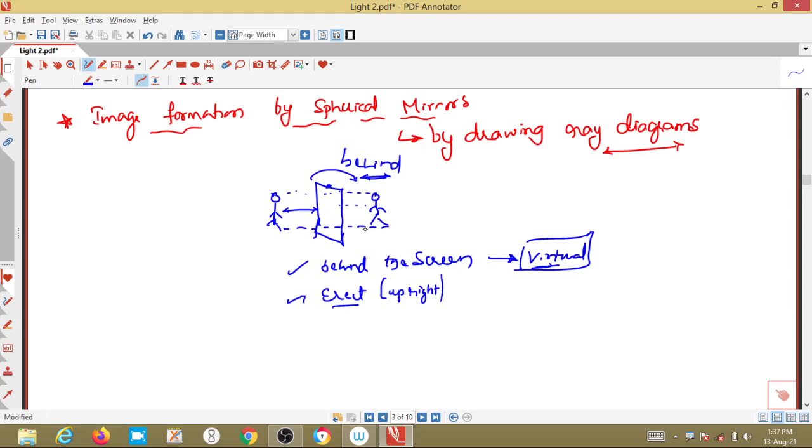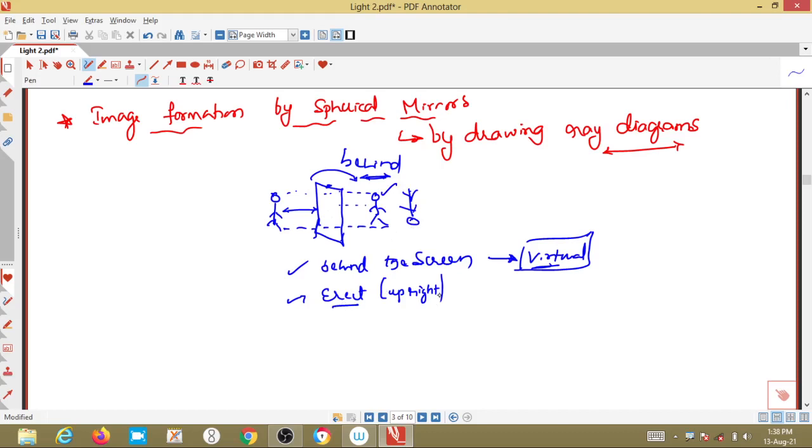So you have to understand that the image is formed behind the screen first. Second, it is upright. The way we are standing, it looks in the same way and the same size. If we are standing in front of a mirror, will it look inverted? No, it is not like that. It looks upright, it does not look like this, right? So that's why we call it the erect position.